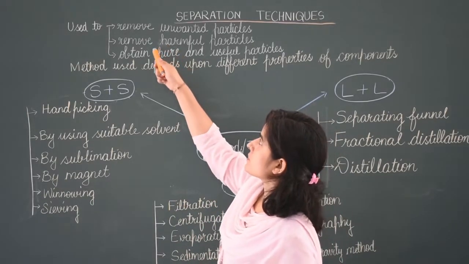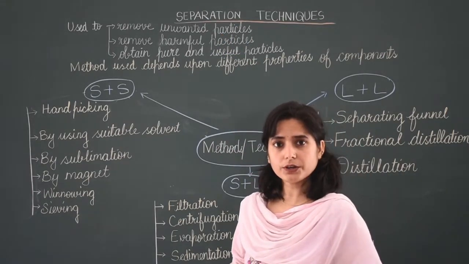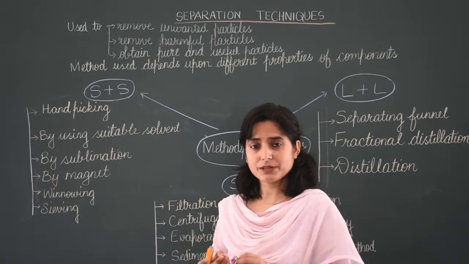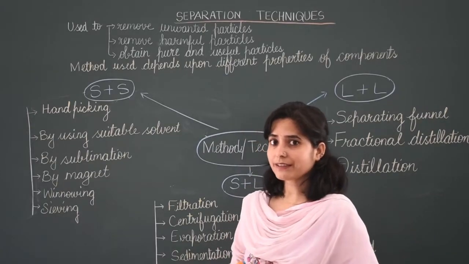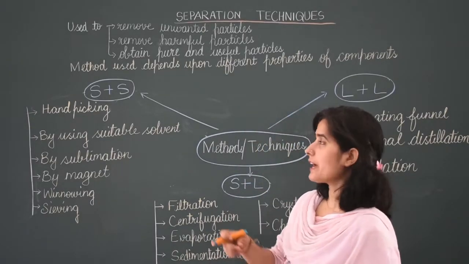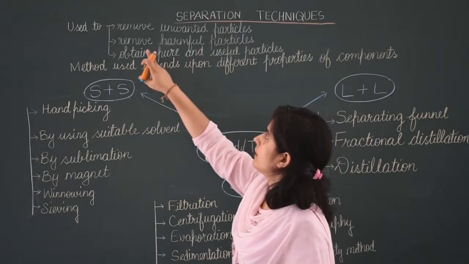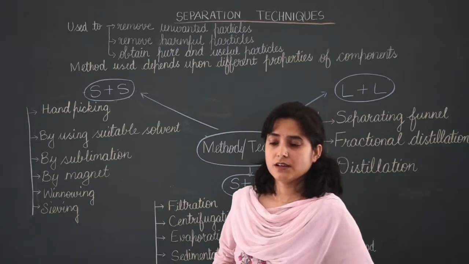It is used to remove unwanted particles that we don't want. Some small stones and pebbles are present in dal, chawal, etc. So in that case, from pulses or rice, we have to remove those unwanted particles. Next one, remove harmful particles.